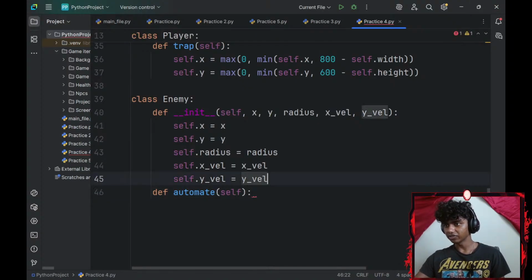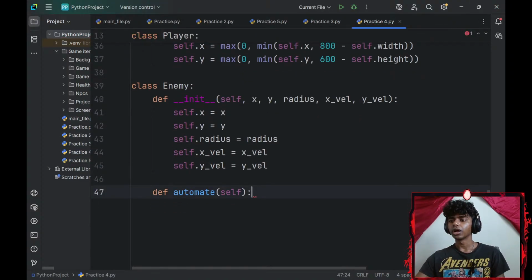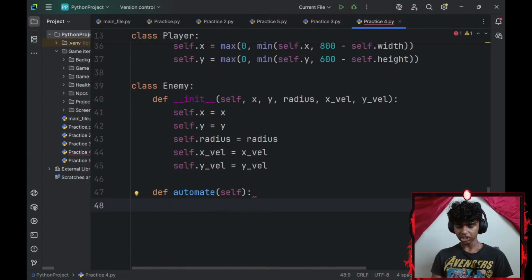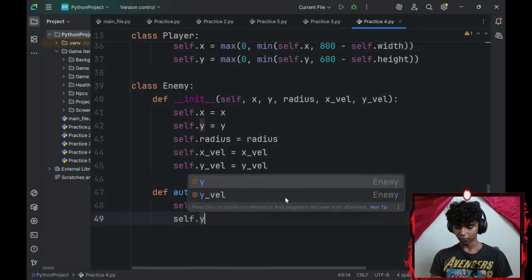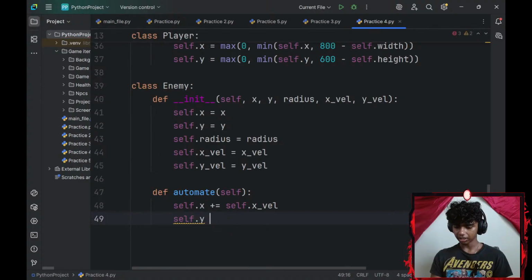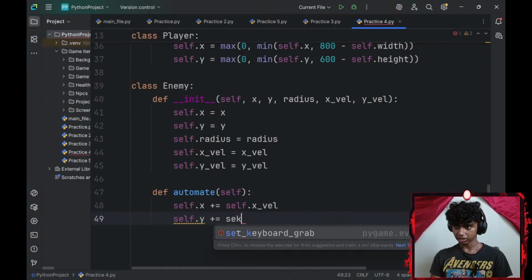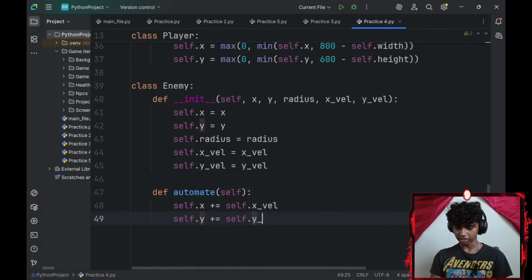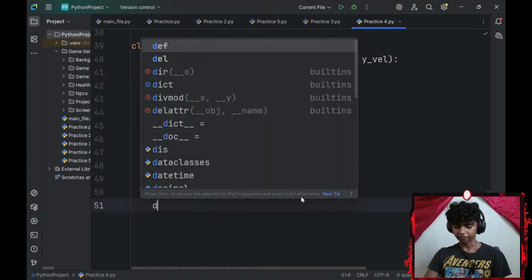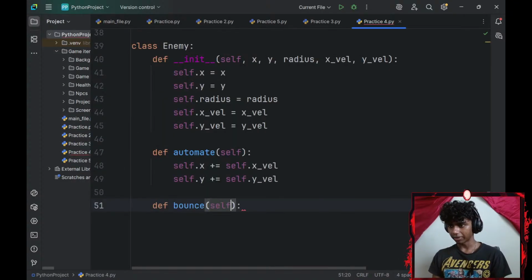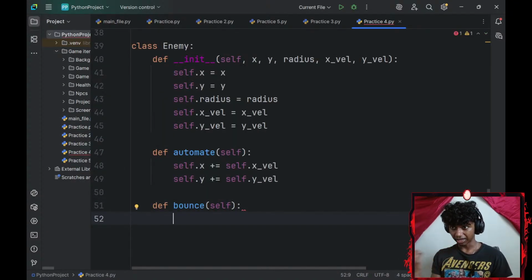Alright, so for a self.automate, let's see. I wouldn't need a parameter. I'll just increase my self.x-axis by my self.x-axis velocity and my self.y-axis by my self.y-axis velocity. Okay, this is going to move my objects, although I do want to add a bounce. So let me go ahead and define a bounce function. This is going to bounce my NPCs.